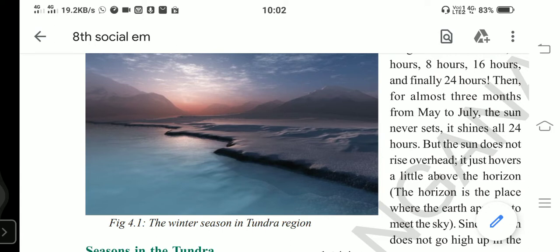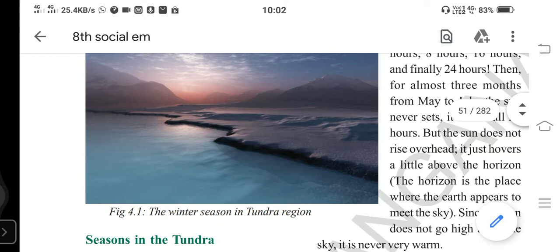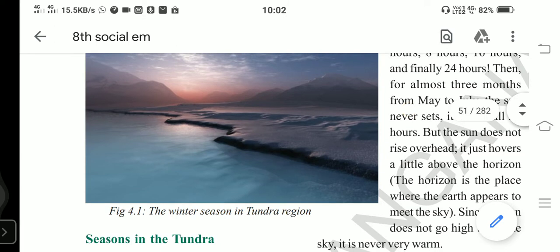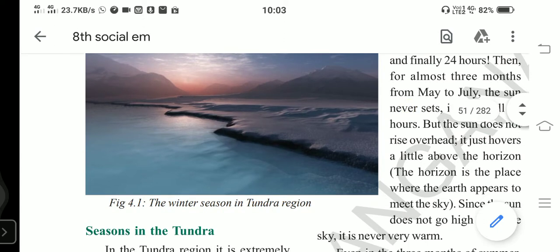So in May, June, July, we see almost 3 months of sunrise. For 3 months we see the sun continuously standing there. That is twilight. It's not the sunrise we know. There is partial sunlight here. There won't be sunset in the months of May, June, July, but the sun does not rise overhead. It does not come overhead as it does in our India.